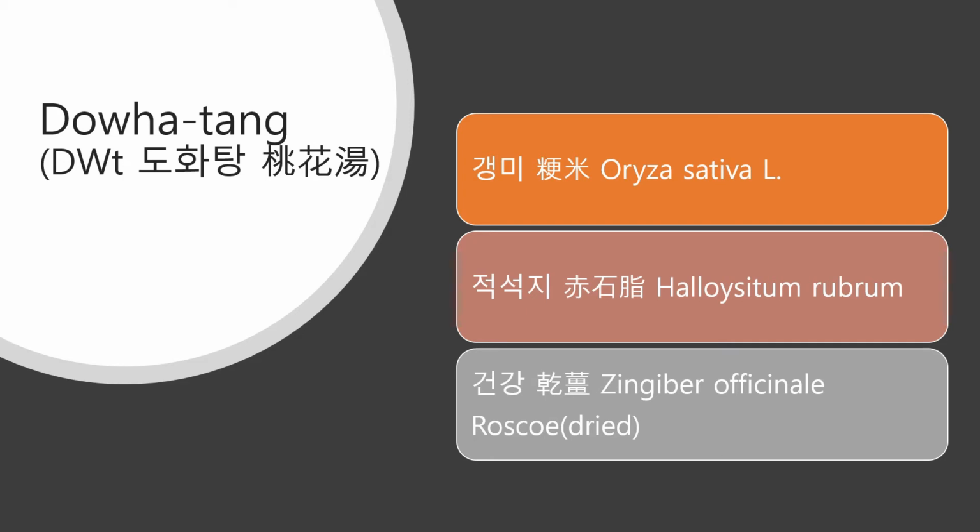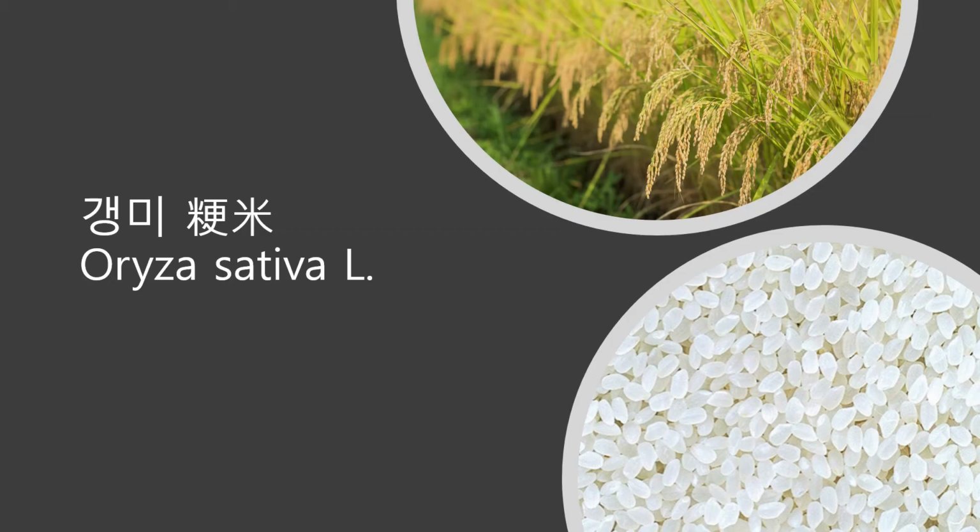First formula is 도화탕, and it consists of these three herbs. First one is 갱미. 갱미 is rice. Yes, it's sticky rice. Some formulas contain food. In ancient Asia, there is a quote: food and medicine have the same origin. The ancients thought everything we eat is herb. The only difference between food and medicine is the level of efficacy.